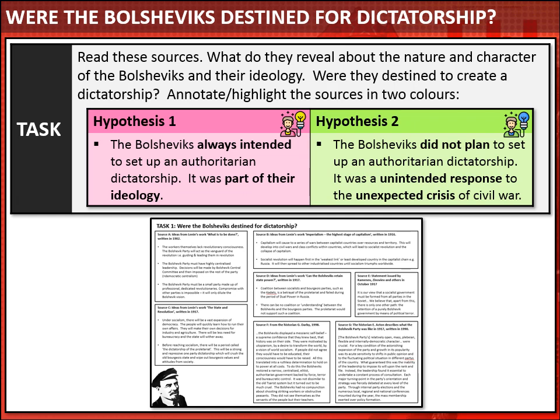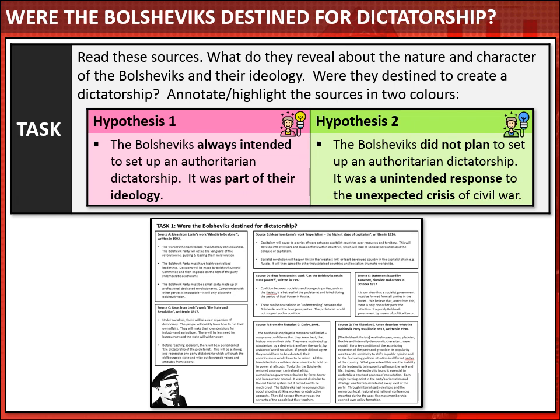So you're going to annotate or highlight the sources in two colours, looking for evidence to support our two hypotheses. So in one colour, I'd like you to identify any evidence that you can find to support hypothesis 1, that the Bolsheviks always intended to set up a dictatorship, that it was part of their ideology, that it was in their DNA.